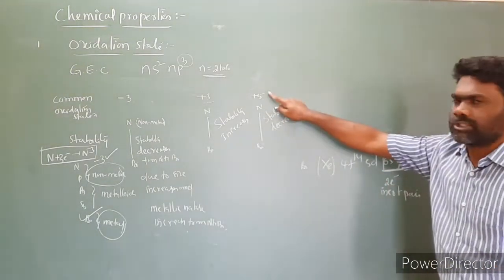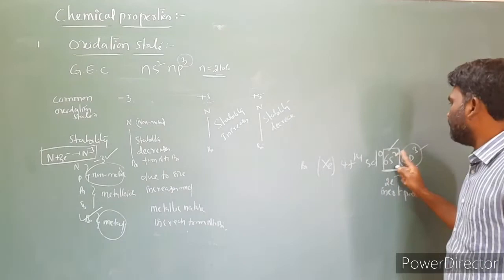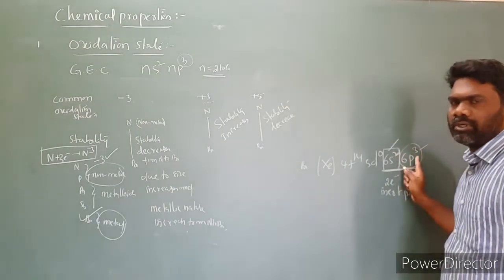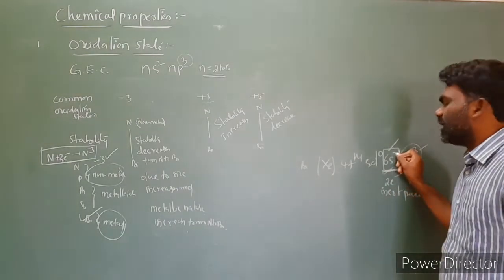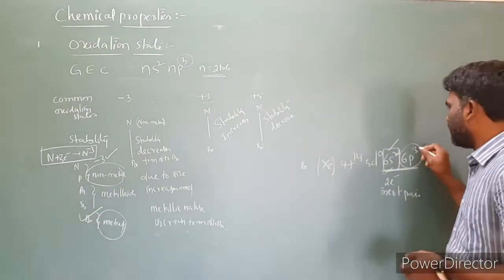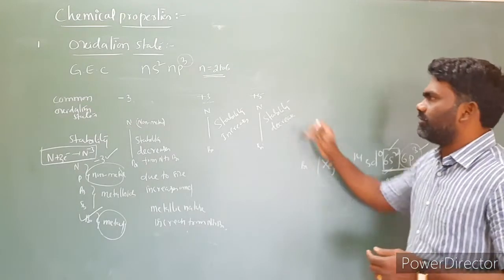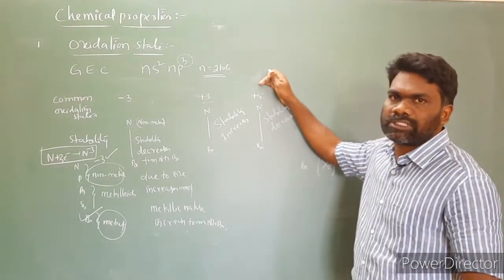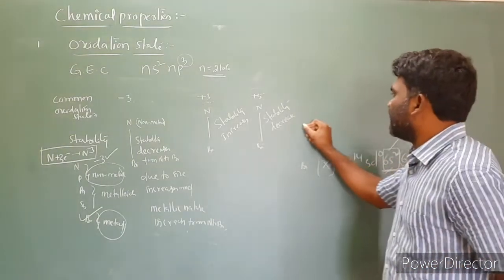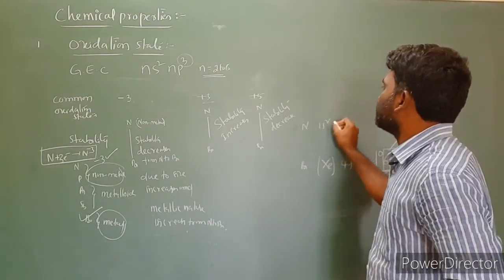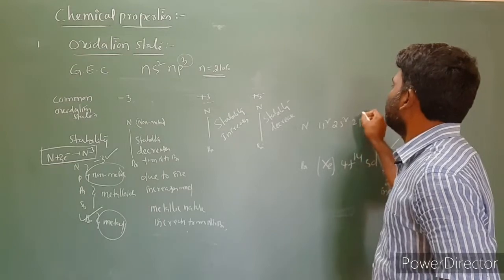The +5 oxidation state is shown when all 5 electrons, 2 plus 3, are involved in the bonding. But due to the inert pair effect, these 2 electrons are not involved in the bonding. Only 3 are available, so the +5 oxidation state stability from top to bottom decreases. In the case of the first element, nitrogen, 1s2, 2s2, 2p3.